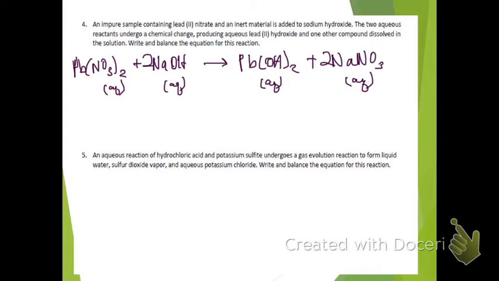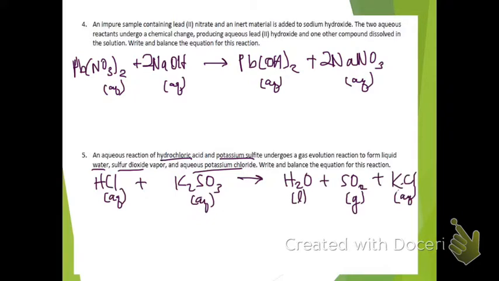Looking at number 5, we have an aqueous reaction of hydrochloric acid and potassium sulfite. These react to form liquid water, sulfur dioxide, and aqueous potassium chloride. I check this out, I see that my hydrogens and my potassiums are unbalanced. When I go and fix the potassium, that's also going to give me 2 chlorines on my product side. To fix those 2 chlorines and 2 hydrogens on the product, we can stick a 2 in front of that HCl. So there you have it.